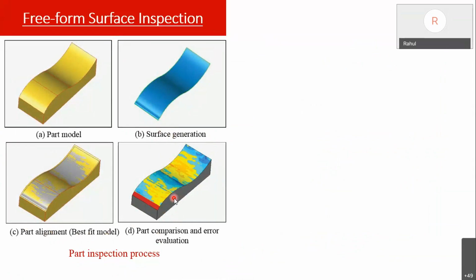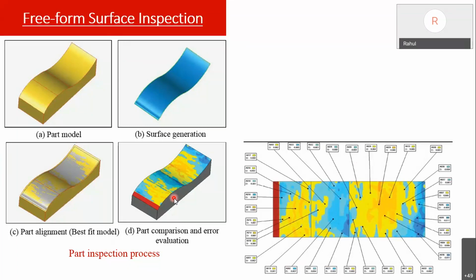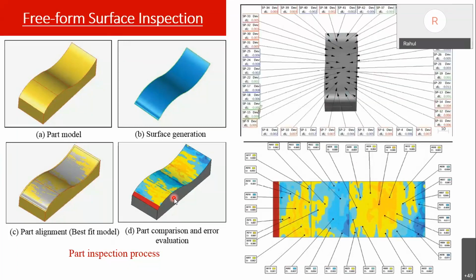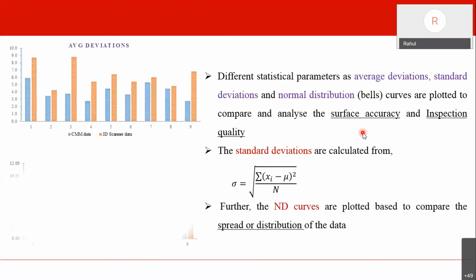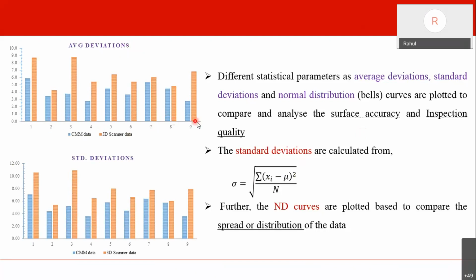Here we get the comparison. This is the comparison graph for the 3D scanner, and this is for the CMM. This way we obtained 35 readings at randomly selected points, and from these 35 readings we computed the average deviation. We computed the standard deviation and plotted the normal distribution curve based on it. This is the standard deviation formula one can use. For all 9 experiments, for all 9 surfaces, we did it with the CMM and with the 3D scanner.